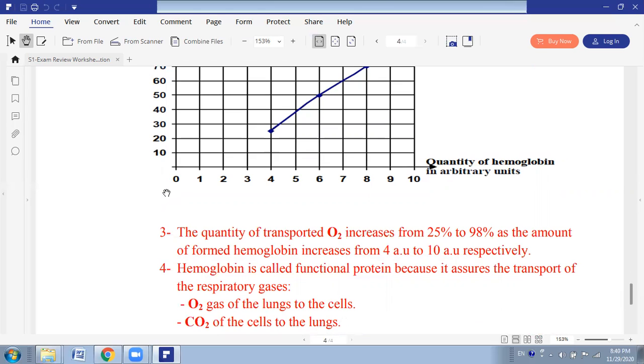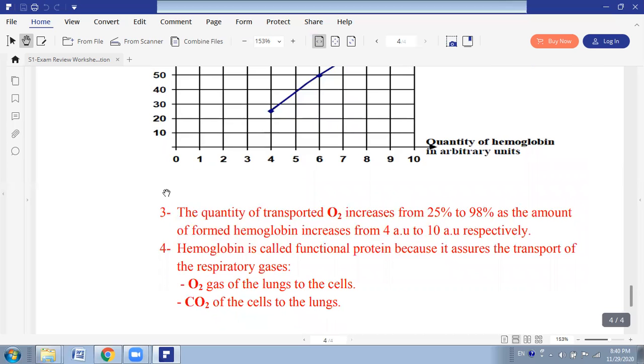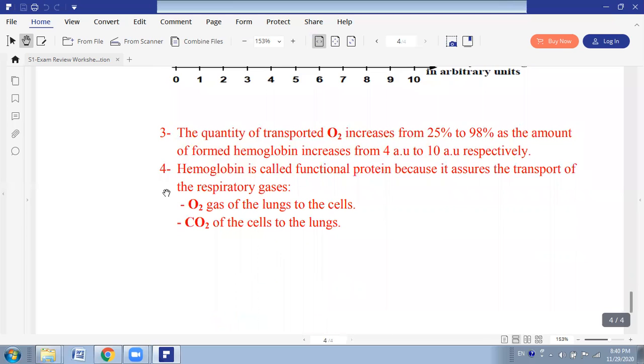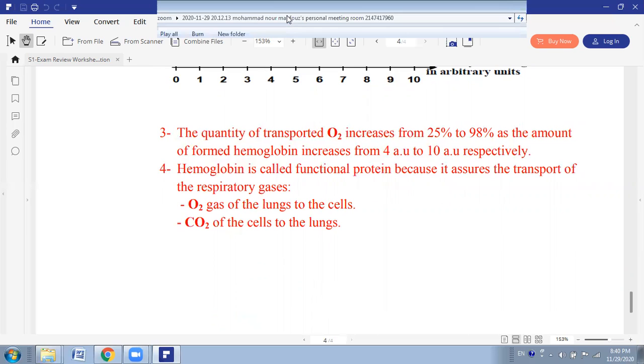Hemoglobin is known to be a functional protein. Why? Hemoglobin is known to transport oxygen gas from the lungs toward the cells and carbon dioxide from the cells toward the lungs. That's why it's considered a functional protein, because it transports respiratory gases.